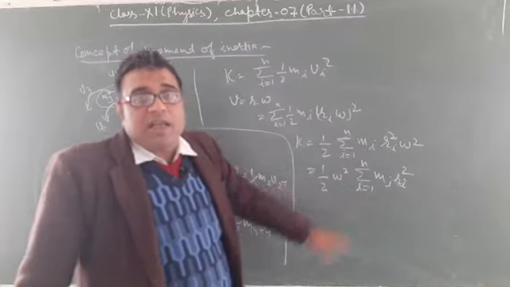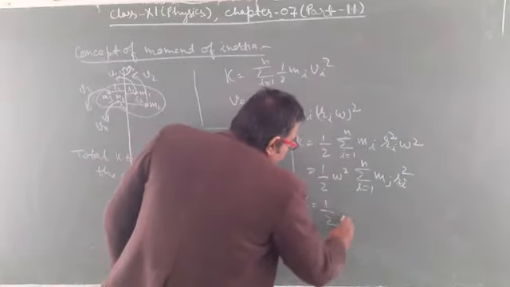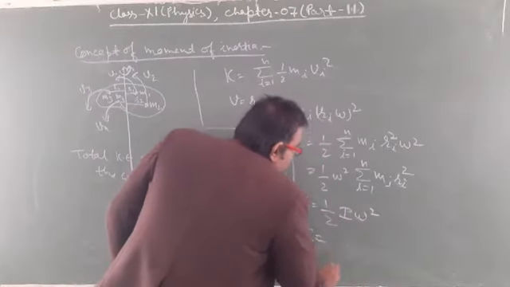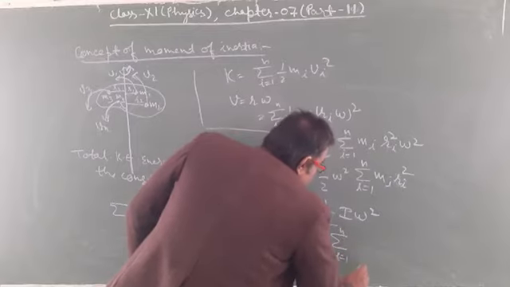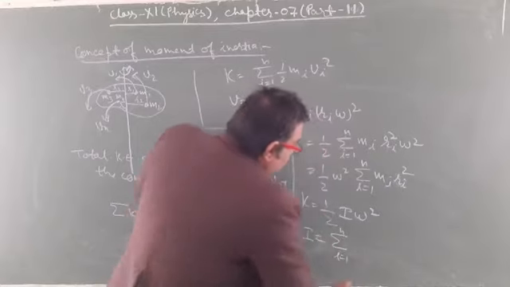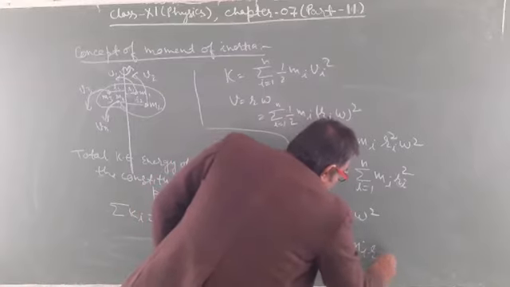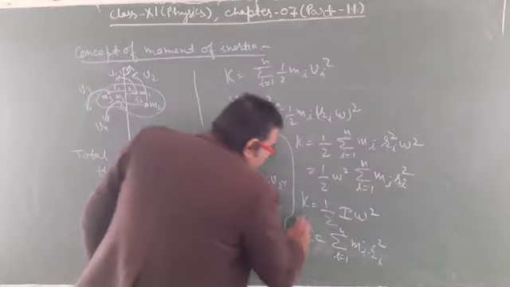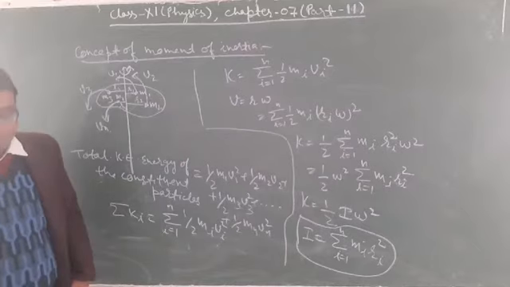So this is called the moment of inertia, and K can be written as 1/2 I ω², where the value of I is equal to summation i = 1 to n of m_i r_i². So this is the expression for moment of inertia.